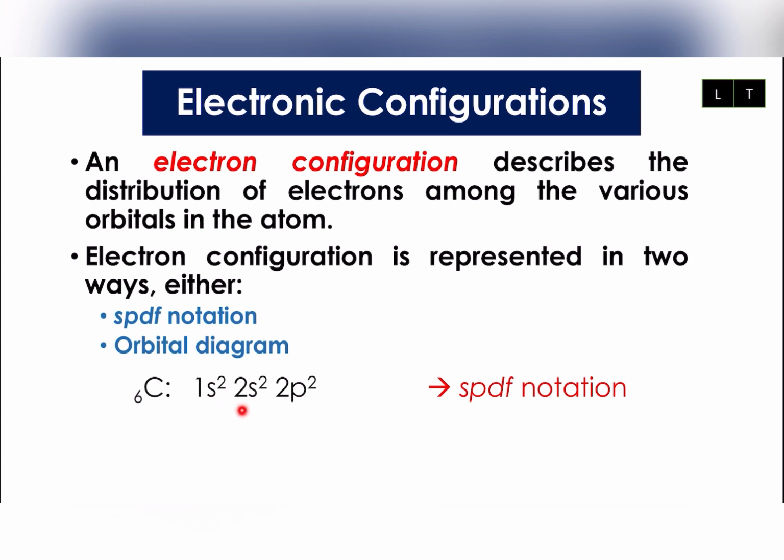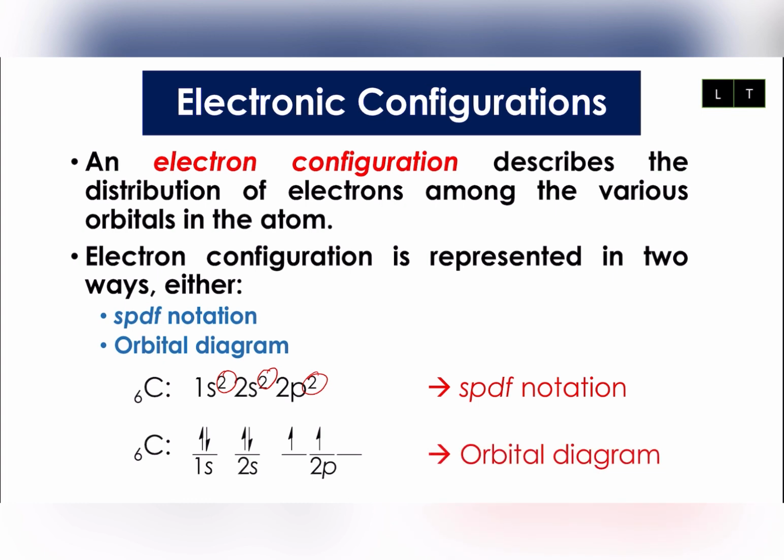In SPDF notation, I will write it down as 1s2, 2s2, 2p2. If you see here, you have 2 electrons, 2 electrons, and 2 electrons, making up 6 electrons. Same goes if you write it down in an orbital diagram, you can write it down in this form. So this is how an orbital diagram looks like. As you see here, you have 2 electrons here, 2 and 2.